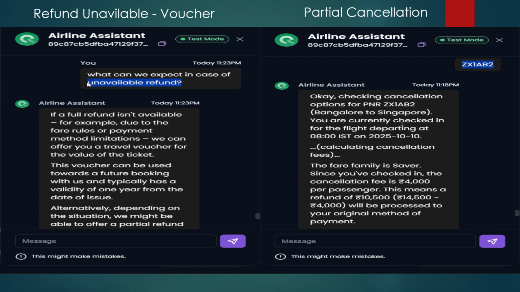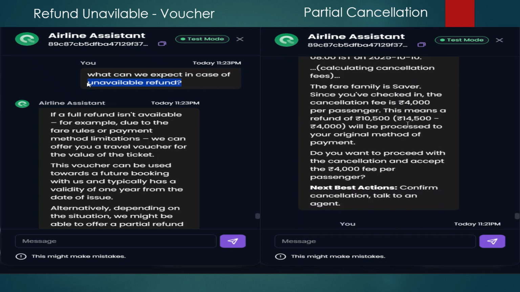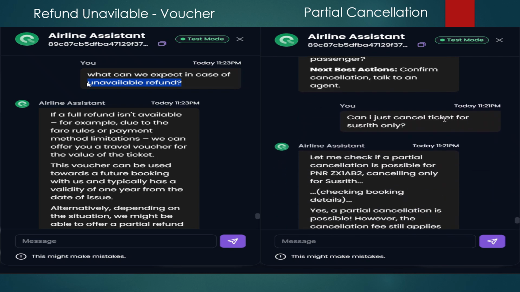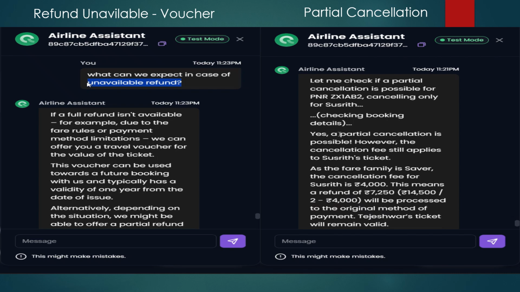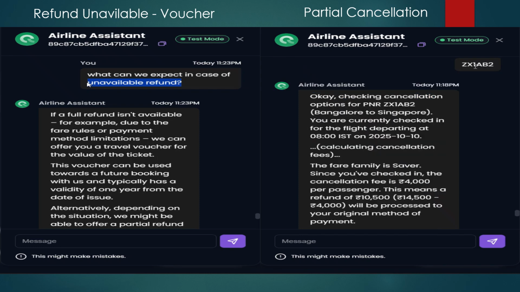For the second case, I booked a ticket for me and my friend Sushrit. The PNR was ZX1AB2. I asked for the status of this booking. I'm trying to cancel the ticket for Sushrit only, which is a partial cancellation, so it is checking whether it is possible or not. It responded yes, it is possible, but the cancellation fee still applies for Sushrit because he is cancelling midway, so it can be processed. It is again asking for confirmation on whether you want to proceed with the cancellation and accept the fee. The action will be taken by the agent further. This is how partial cancellation is handled by our agent.